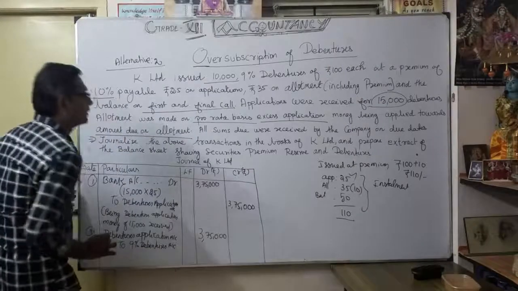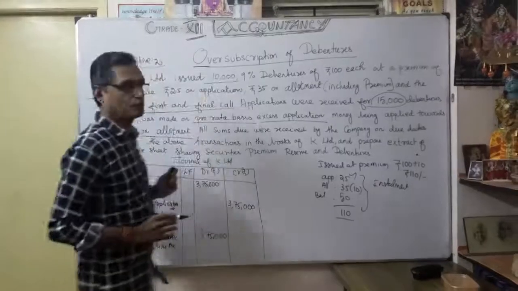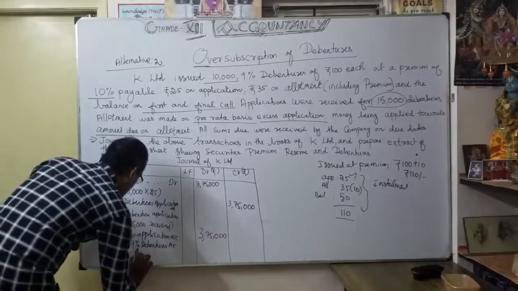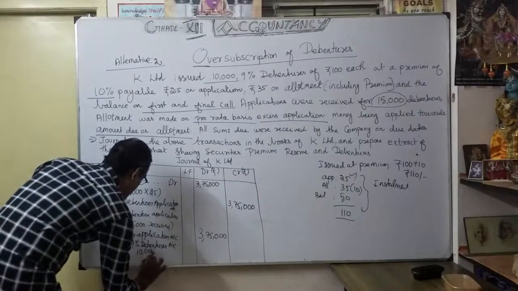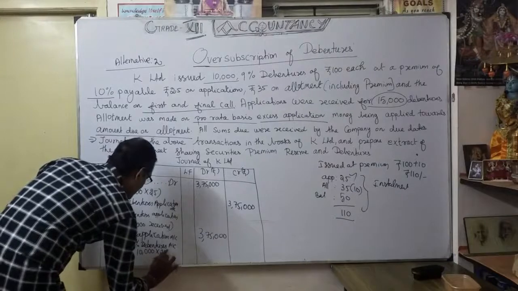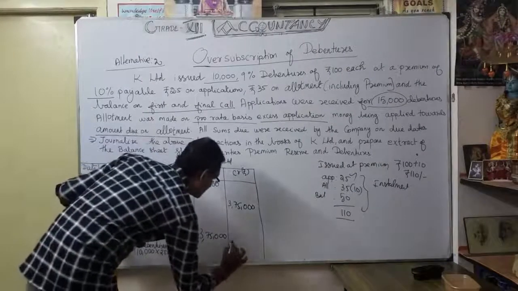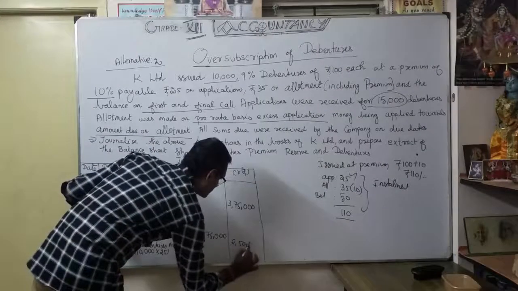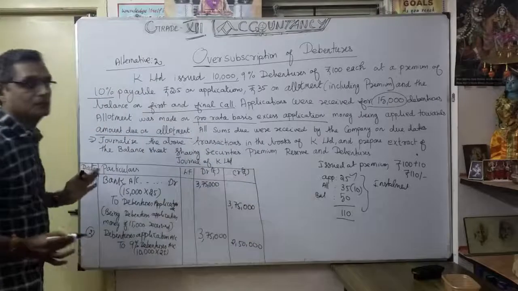How much? That's very important. We invited only 10,000 debentures, so only 10,000 into 25, 2,50,000, is going to be transferred to the 9% debentures account.